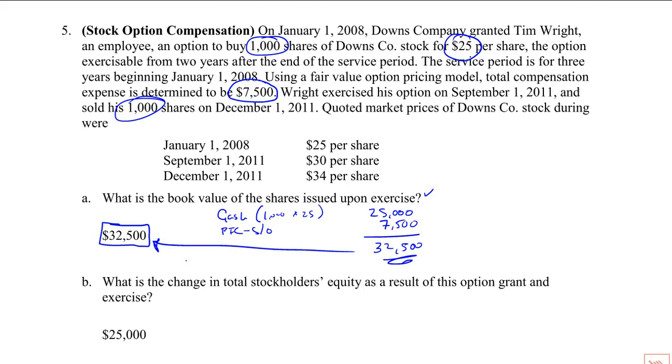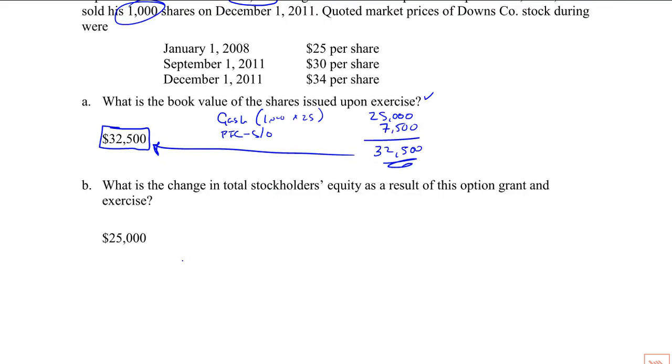All right. What is the change in total stockholders' equity as a result of this option grant? So the answer is 25,000. I'm going to show you the long way and the short way. First of all, the first journal entries are compensation expense, and then paid in capital stock options. So what are those each?